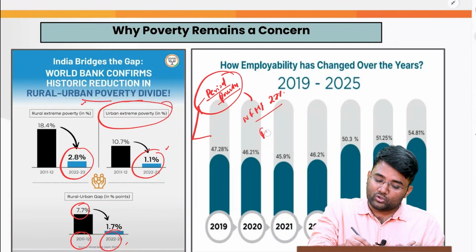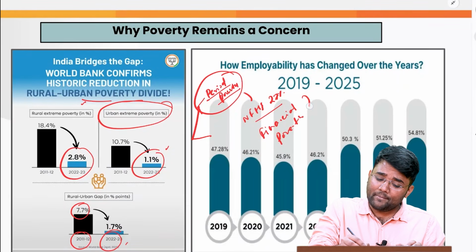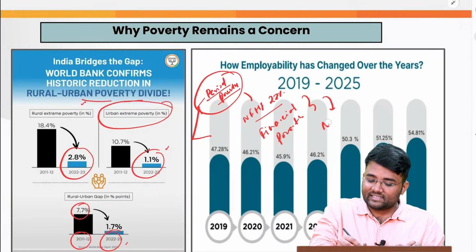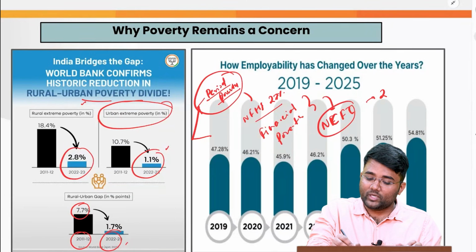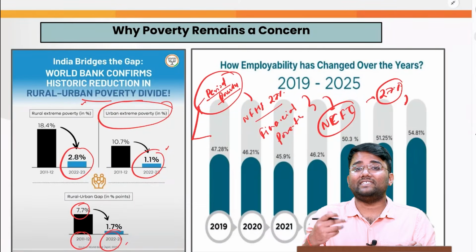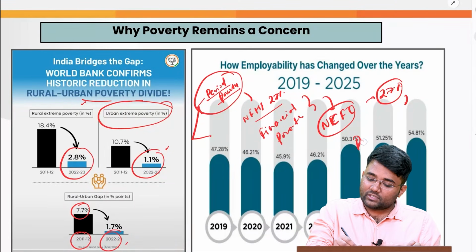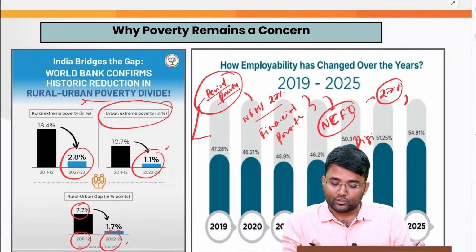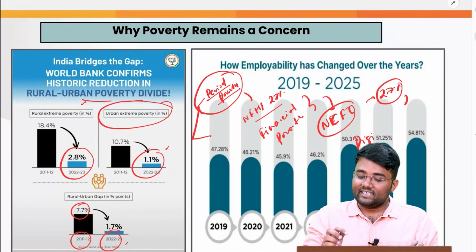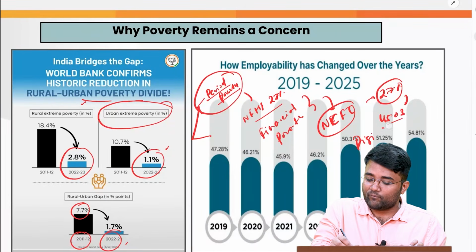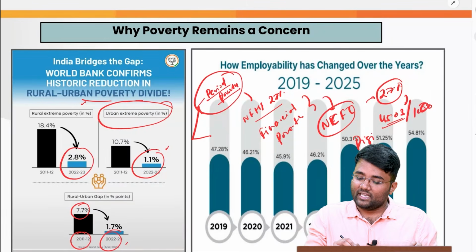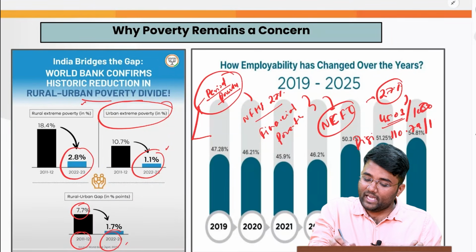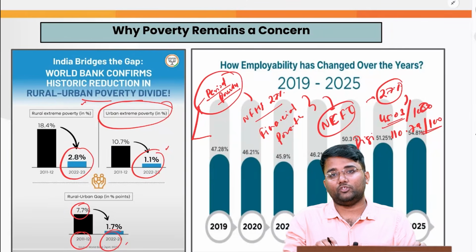Or if we talk about financial poverty, that shows the financial literacy among the population. As per the National Center for Financial Inclusion, 27% of the population is financially literate. And then again, if you see the data on the digital divide, that can also be witnessed in internet density, which in rural areas is 45.03 per 100 population, whereas in urban areas it is 110.79 per 100 population, and it is nearing saturation.